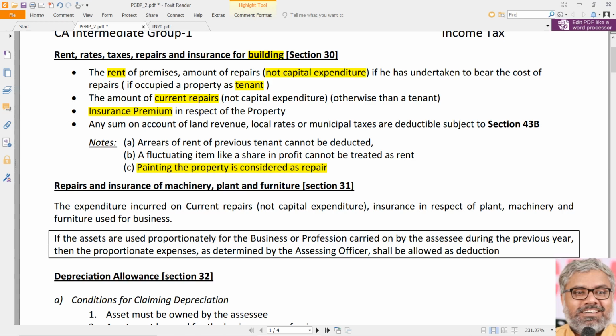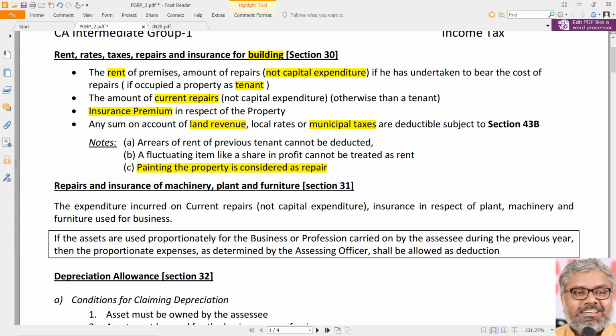But another point, any sum paid by way of land revenue, which is generally paid to the state government, or the local rates or municipal taxes, which are paid to the local authorities related to the building, any such amounts related to the building paid to state government or local authority in the form of land revenue or local or other municipal taxes are also allowed as deduction, naturally, because they are really incurred by the SSC.